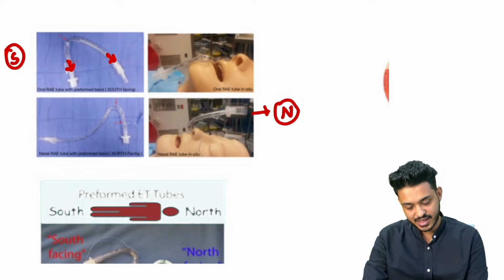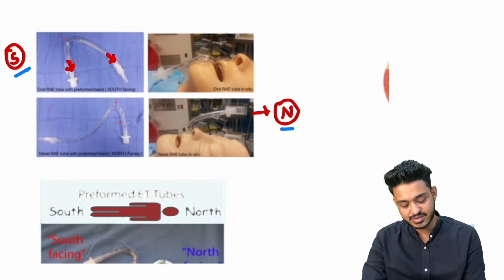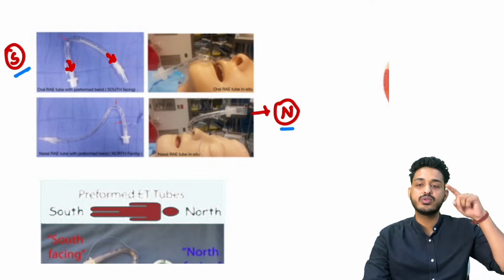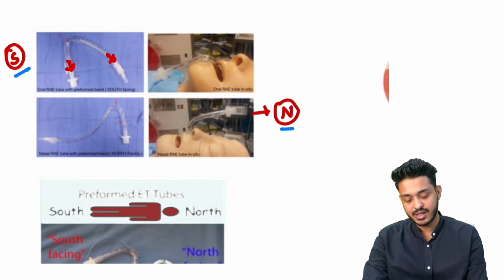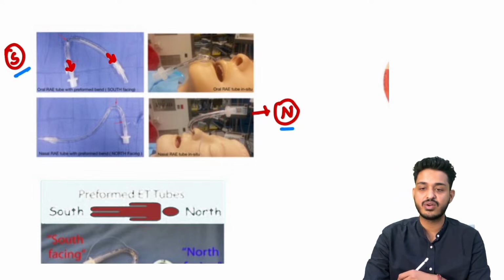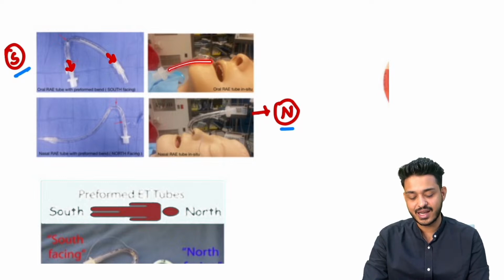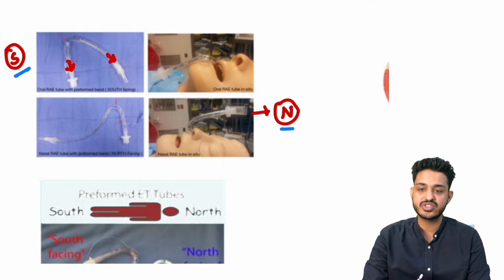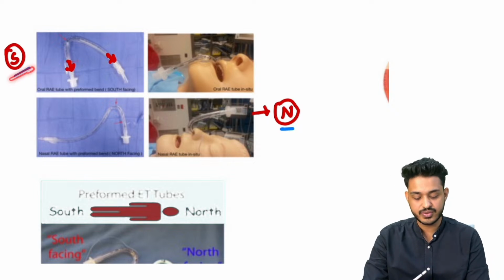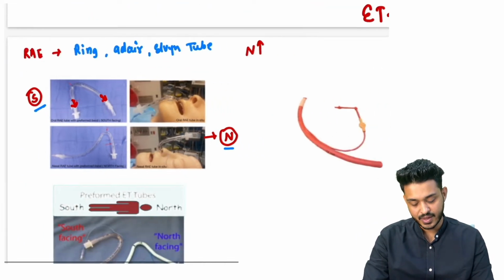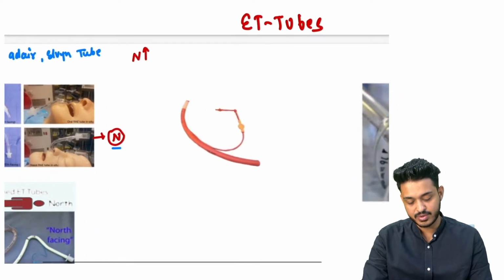दो चीजें याद रखनी है. One is going to be south facing, another one is going to be north facing. तो अगर ट्यूब निकल के ऊपर जा रहा है, this is going inside, और ये जो वाला पार्ट है, this particular part is going to come up. This is known as north facing tube. If it is going inside, and in the same direction it is coming, नीचे आ रहा है, that is going to be your south facing tube. So these are the two tubes you have to remember.